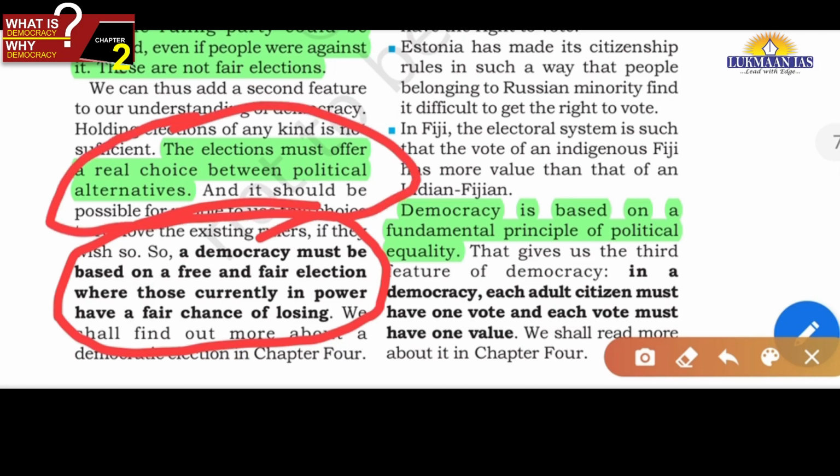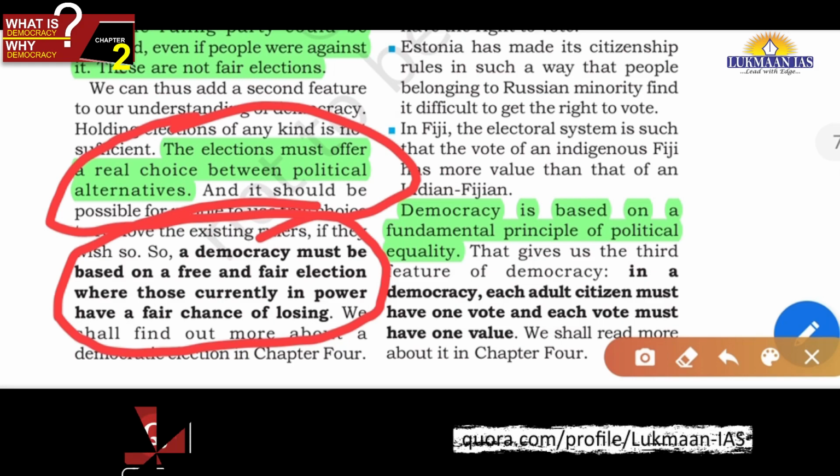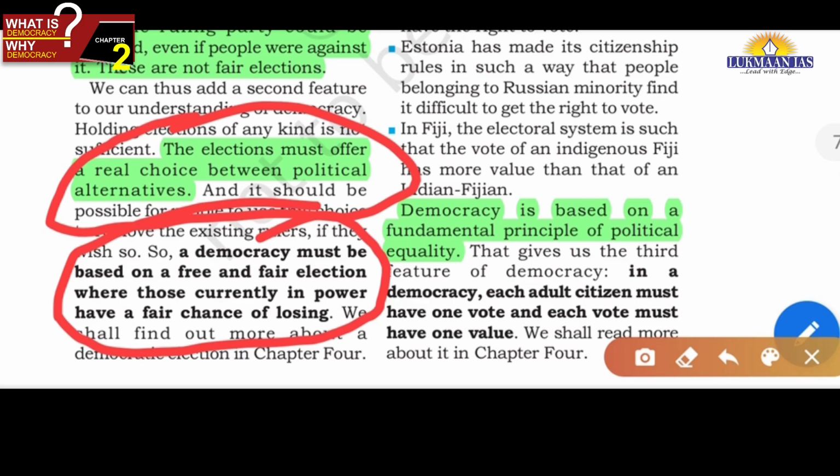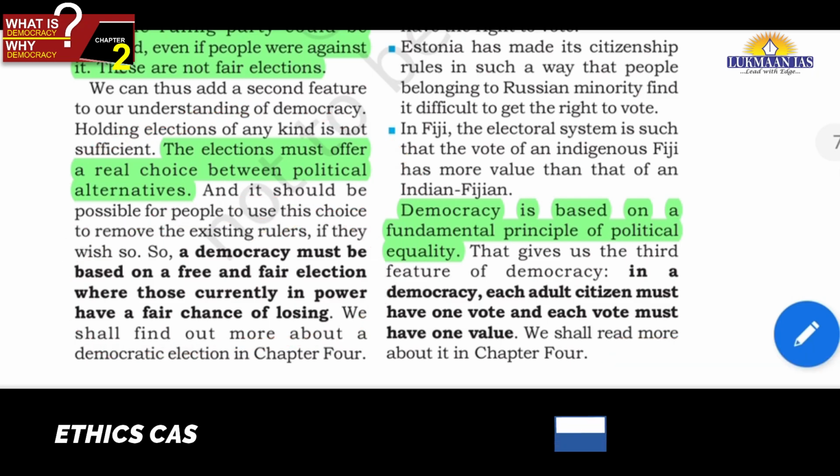That means the people can remove their rulers and elect some new ruler. The real choice should be there, and free and fair elections should be there. That means those who are in power, those who are rulers, have an equal, fair chance of losing the elections. So free and fair elections, providing real choice to the people to elect their rulers, are necessary along with that simple definition, friends.